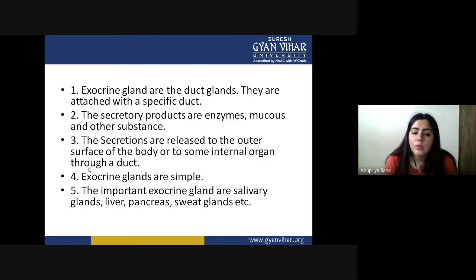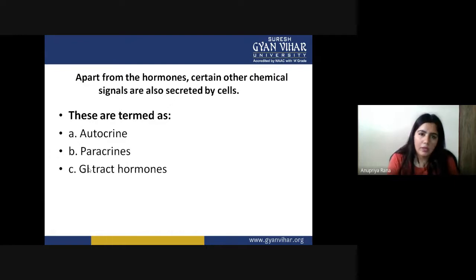The liver and pancreas have their specific juices or enzymes to produce, which are very helpful in the digestion process. So these important secretory materials are secreted by exocrine glands. Now, apart from hormones, certain other chemical signals can also be secreted by the cell. Basically, hormones are the natural ones secreted as a chemical signal.